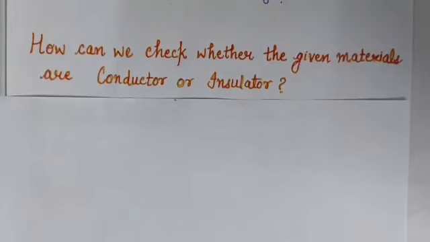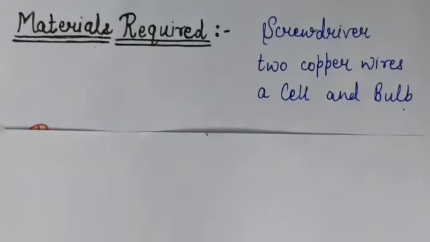We found that metals such as copper, aluminium conduct electricity, whereas materials such as rubber, plastic and wood do not conduct electricity.